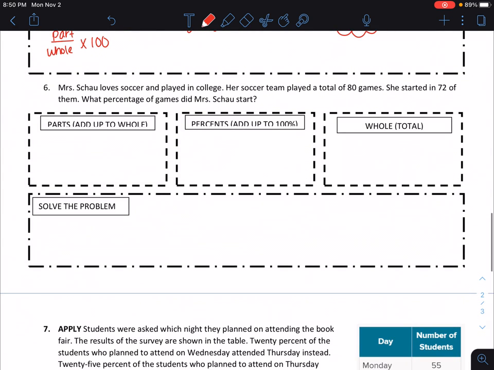Number 6 says Mrs. Shaw loves soccer and played in college. Her soccer team played a total of 80 games. She started in 72 of them. What percentage of games did Mrs. Shaw start? So we're going to say that she started and then didn't start.